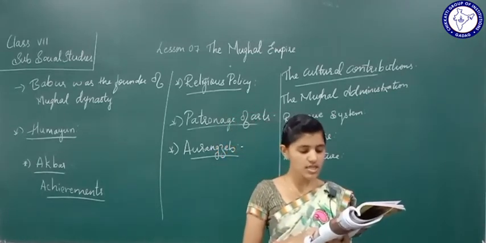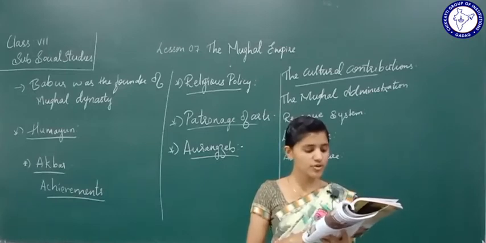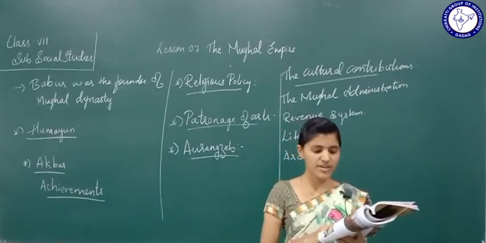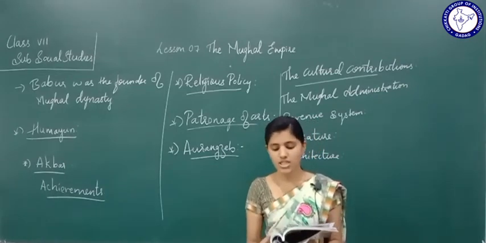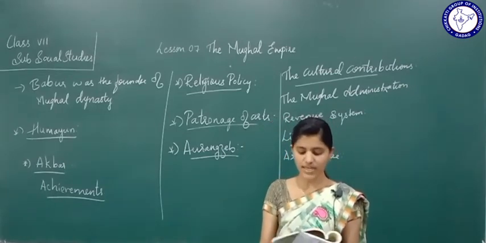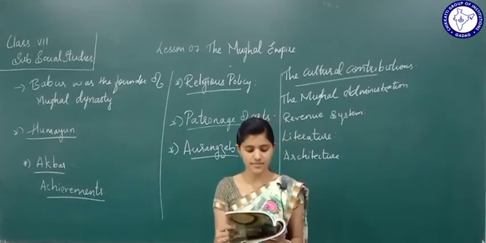It was Shah Jahan who got the famous Red Fort built at Delhi. Next comes the paintings.